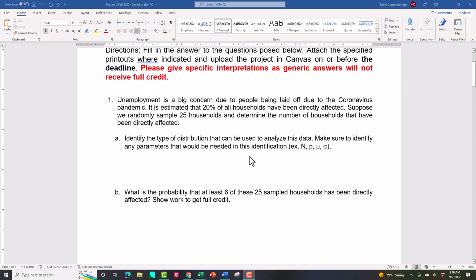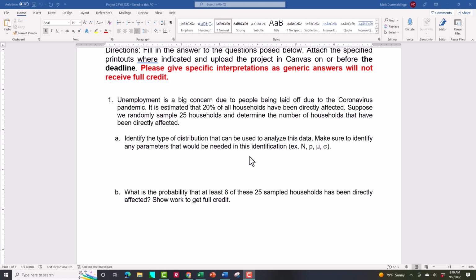Anyway, first one, unemployment. Big concern being people laid off due to the coronavirus pandemic. It's estimated 20% of all households have been directly affected. Suppose we randomly sample 25. Those are two numbers that are interesting. And determine the number of households that have been directly affected. Have you been affected or not is kind of the question of interest here.